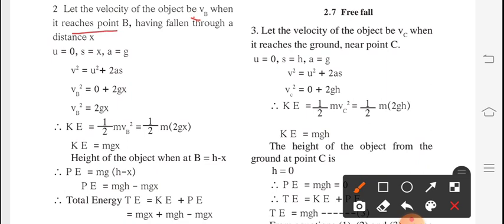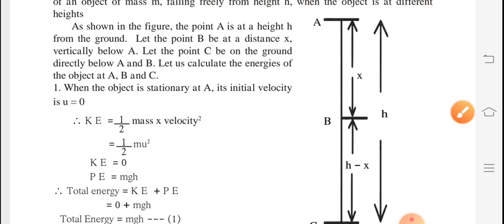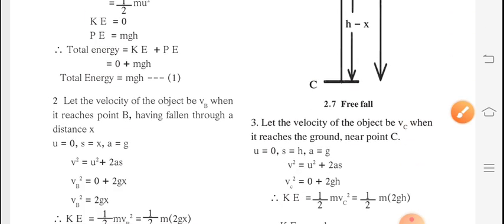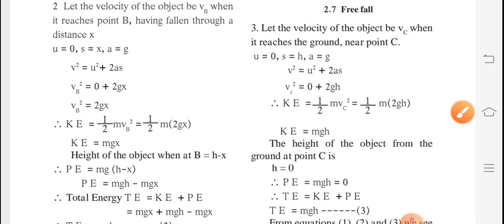When it reaches point B, having fallen through a distance x, we cannot say it is height h, it is completing some distance. We are just considering this distance at point B, and we have to find its total energy.